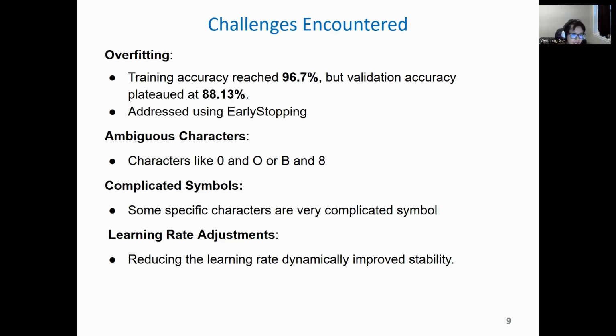The second one is ambiguous characters. Characters like big O and 0, or big B and 8, which I mentioned before, often cause misclassifications because of their visual similarity. It's very complicated. And the third one is some complicated symbols, which I will mention after this slide because it is showing the demo. It will be perfect for you to check. All of this is to reduce the learning rate dynamically and improve stability.